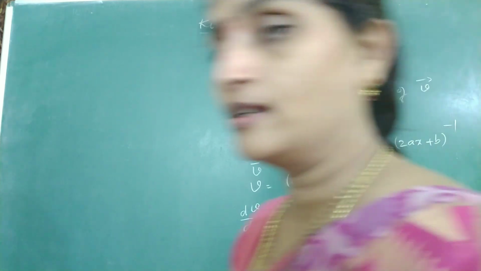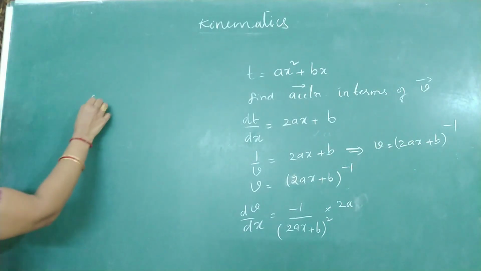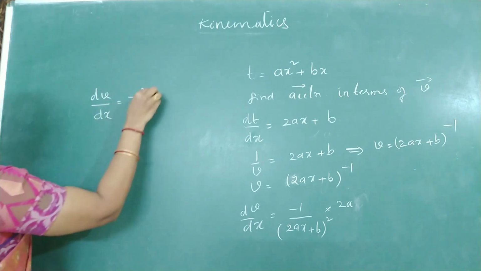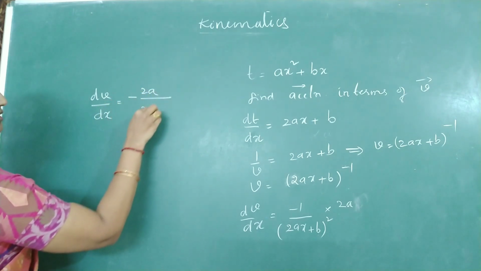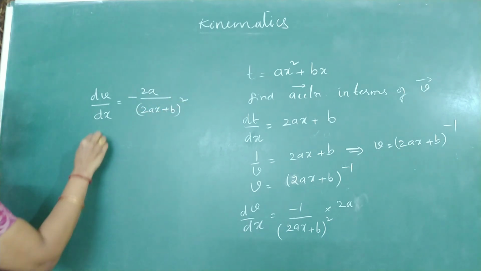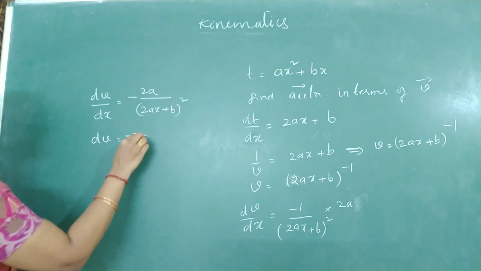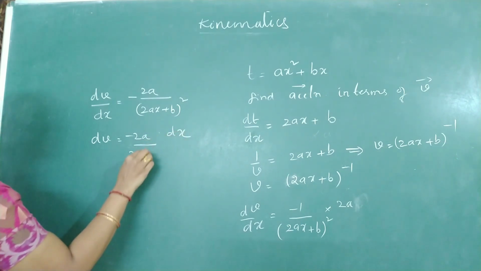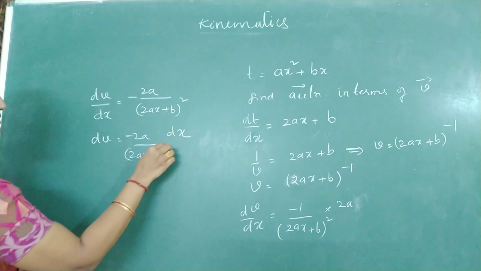So what did we get? Dv by dx is minus 2a by 2ax plus b whole square, or dv is equal to minus 2a by 2ax plus b whole square into dx.